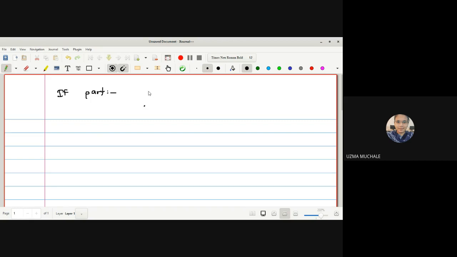Okay, let us go for the if part. What is there in the if part? We have been provided that for all x belongs to capital X, every point can be written as the intersection of all the open sets which contain that point. So what is our aim? To prove that X is a T1 space. Our aim is to prove that X is a T1 space.